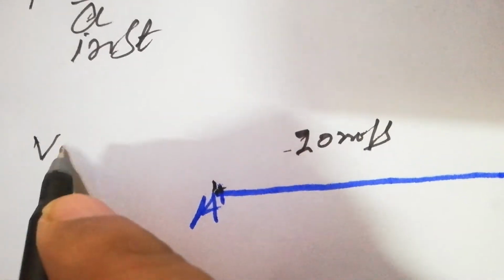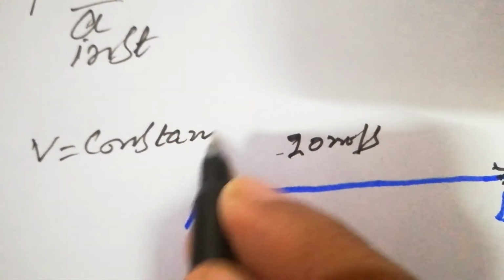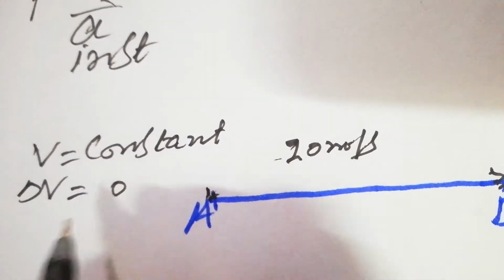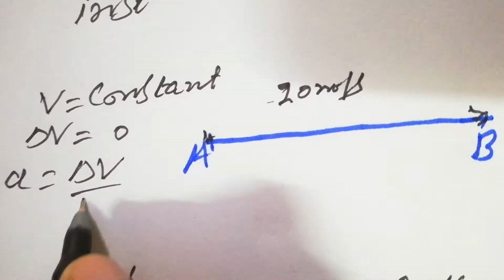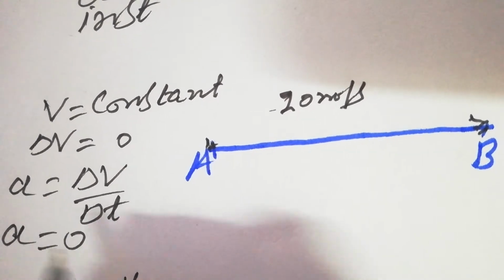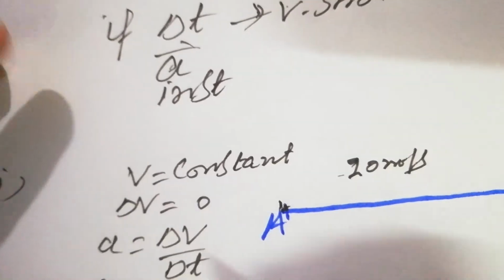So the velocity is constant, there is no change in velocity, so delta v is equal to 0. Therefore a is equal to delta v over delta t, and if there is no change in velocity, acceleration is definitely equal to 0. So that is zero acceleration.